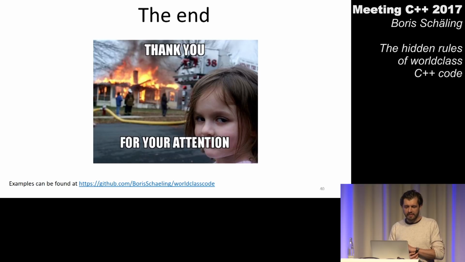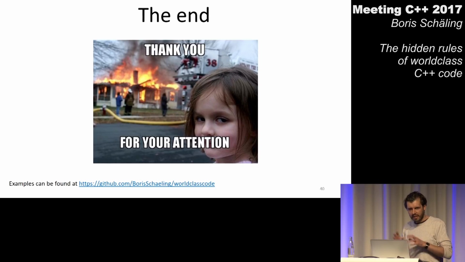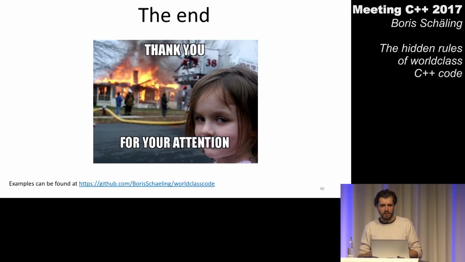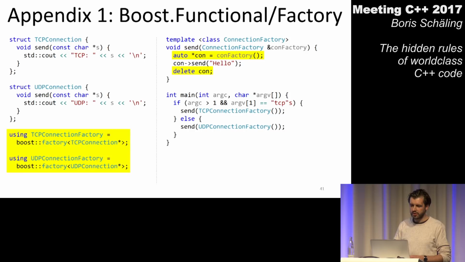That being said, I'm at the end of my presentation. If you still wonder how the heck did all this code actually compile with Boost type erasure, you can find all the examples on GitHub. So you can go there yourself and actually try to compile this just to make sure I didn't say any nonsense here. So yeah, all of that works. I have 3 more appendices I quickly want to show you.